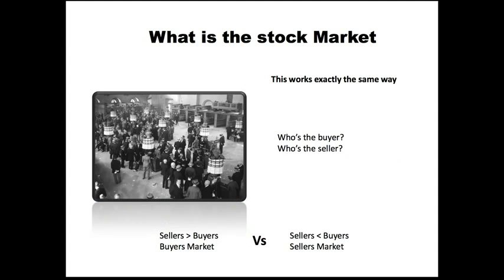And so when we look at the stock market, we have the exact same thing happening as that scenario that I just described. You have buyers and sellers. When the sellers outnumber the buyers, that's called a buyer's market. And when the sellers are less than the buyers, that's called a seller's market. And the reason it's considered that is because in that last scenario, where there's fewer sellers than buyers, the sellers are changing the value of the company, the value of the shares. And that's something that you just really got to understand, because it's really fundamental to how the markets move.